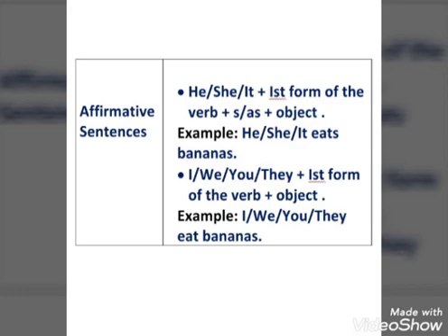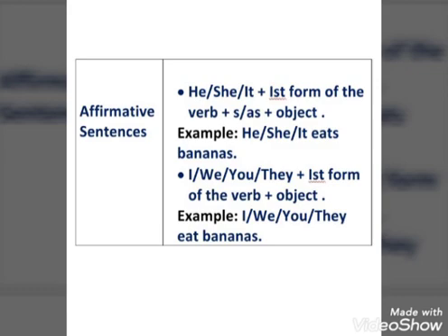Means either he eats banana or she eats banana, and if it is a small child whose sex cannot be determined, we can use it for him. So, it eats banana. And if the subject is plural, or I, we, you, they, generally in present tense we use I, we, you, they in plural. So if the subject of the sentence is plural, then the subject, I, we, you, they, plus the first form of the verb and then the object.